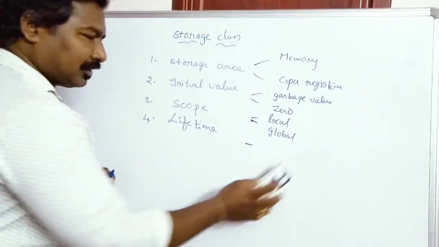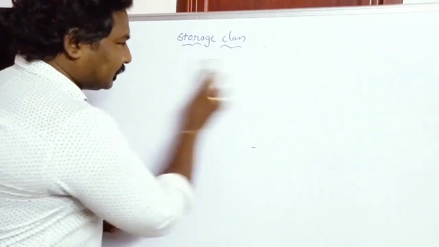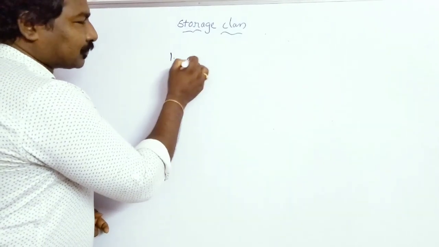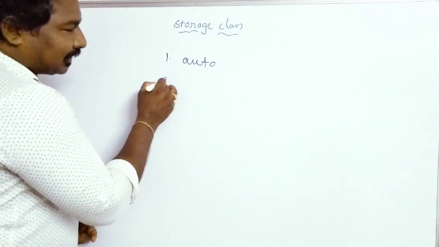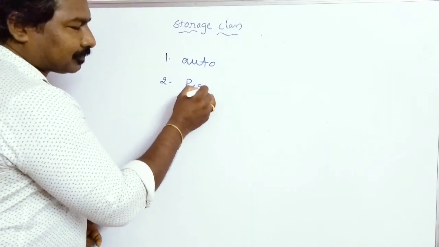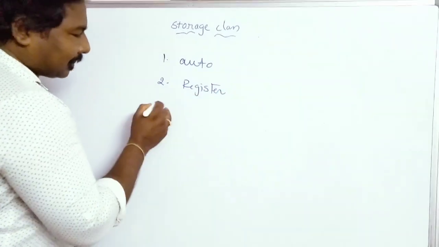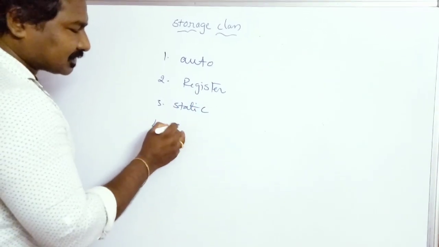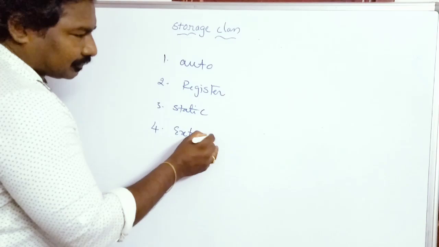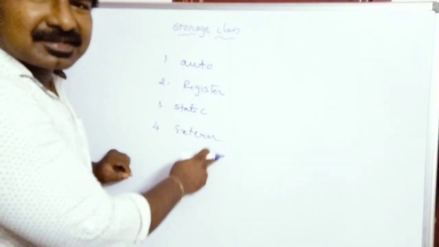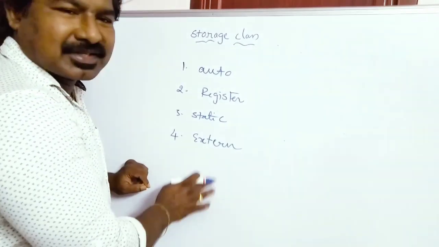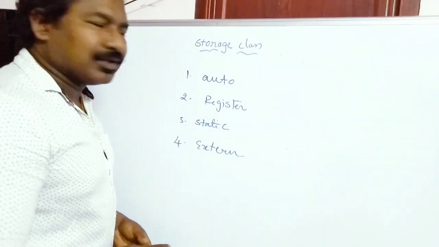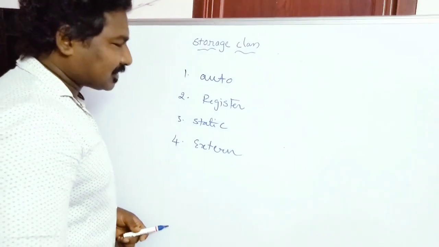Coming to the types of storage classes. In C language there are 4 types of storage classes: auto, register, static, and extern. Okay friends, so there are 4 storage classes: auto storage class, register storage class, static storage class, external storage class. I'll give you each and every storage class's information.